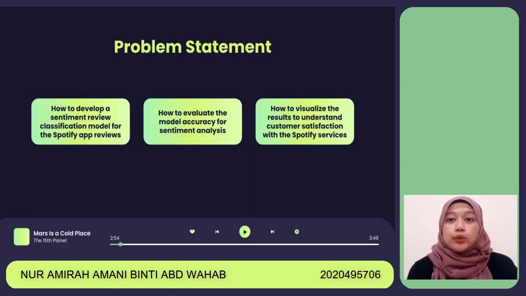Next, for problem statement, there are 3 problem statements. First, how to develop a sentiment review classification model for the Spotify app reviews. Second problem statement is how to evaluate the model accuracy for sentiment analysis. And lastly is how to visualize the result to understand customer satisfaction with the Spotify service.